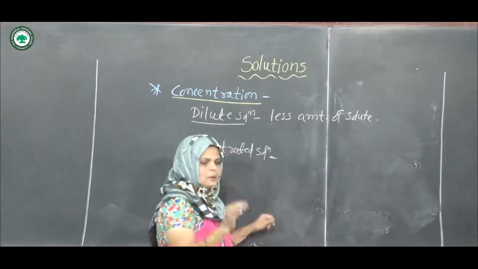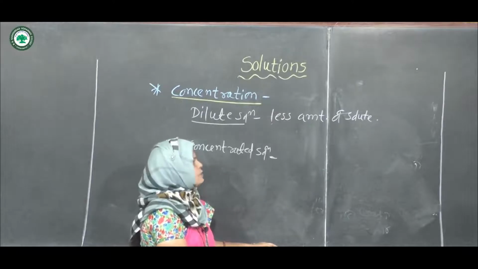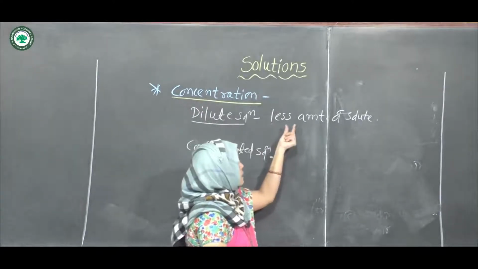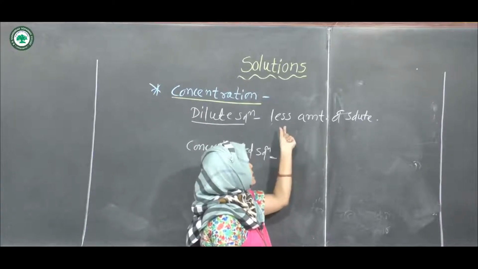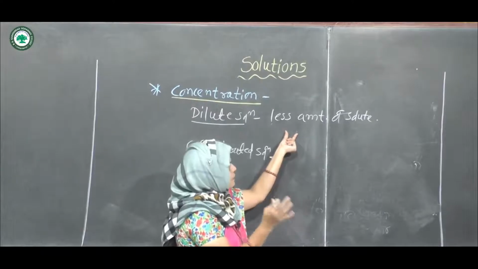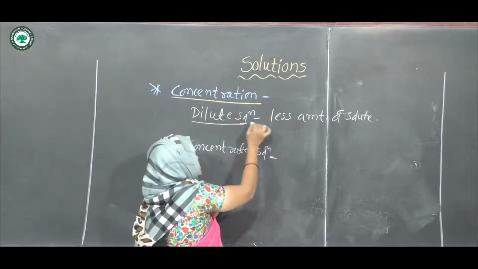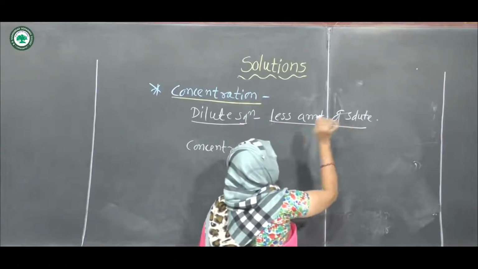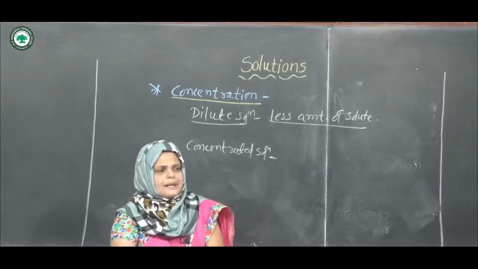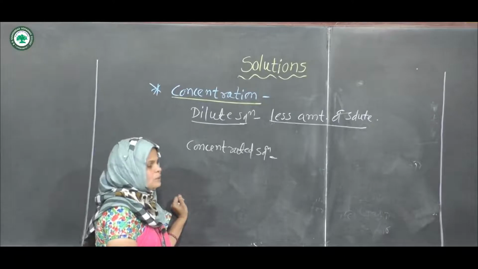We know that solute plus solvent forms the solution, but in a dilute solution the solute is in less amount and the solvent is in more amount.